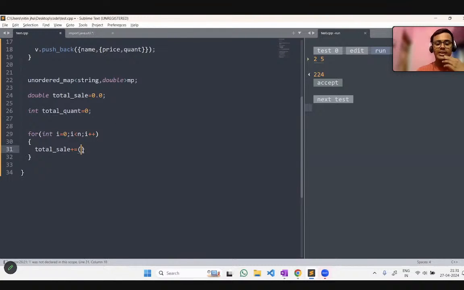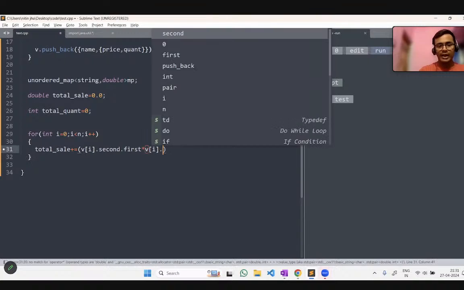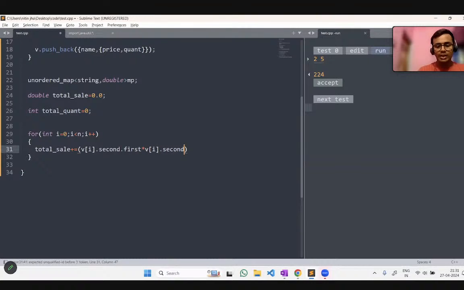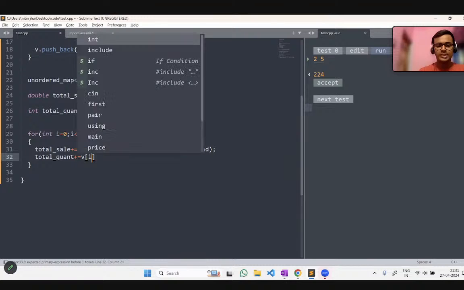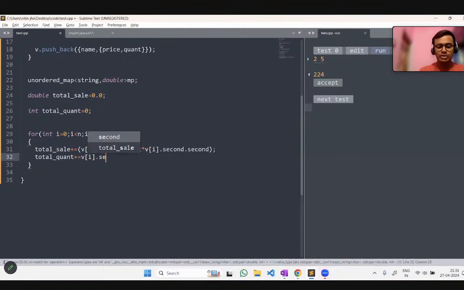So total sale would be nothing but v of i dot second dot first, the unit price of each item, and next we get v of i dot second dot second. This would get us the total sale price of each input. Now we also have to get the total quantity. For total quantity, we just have to get v of i dot second, because this is the total quantity of the fruit.